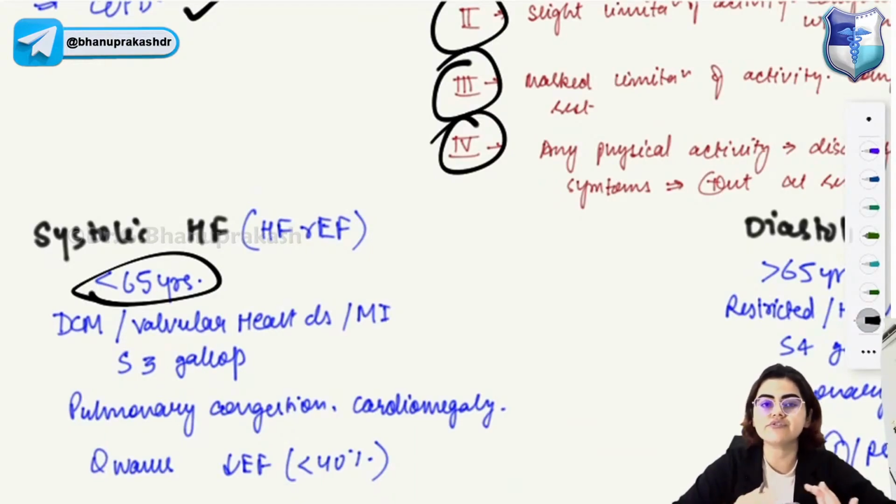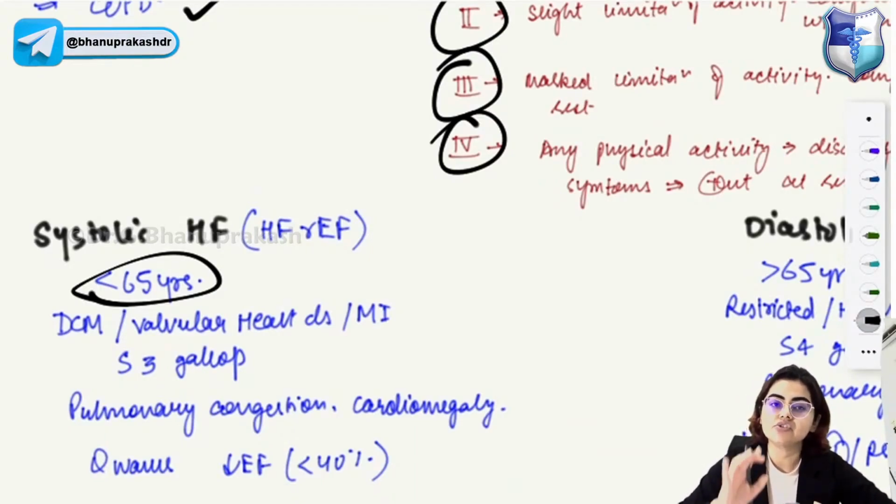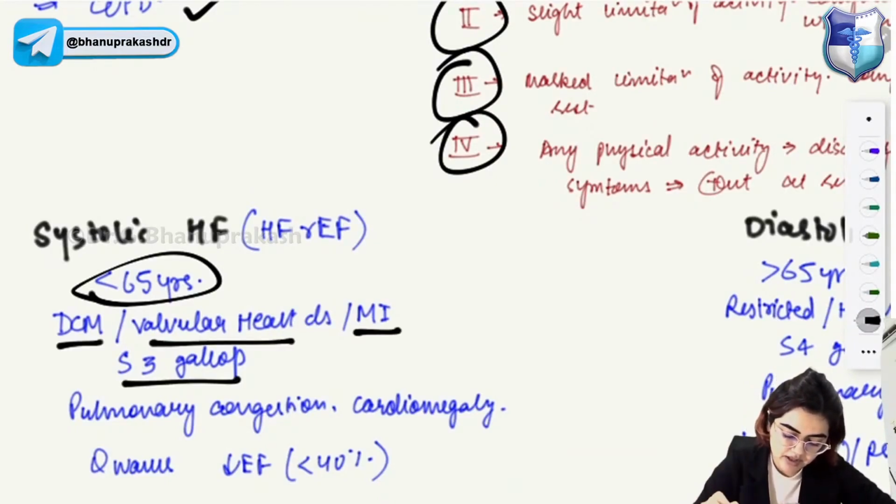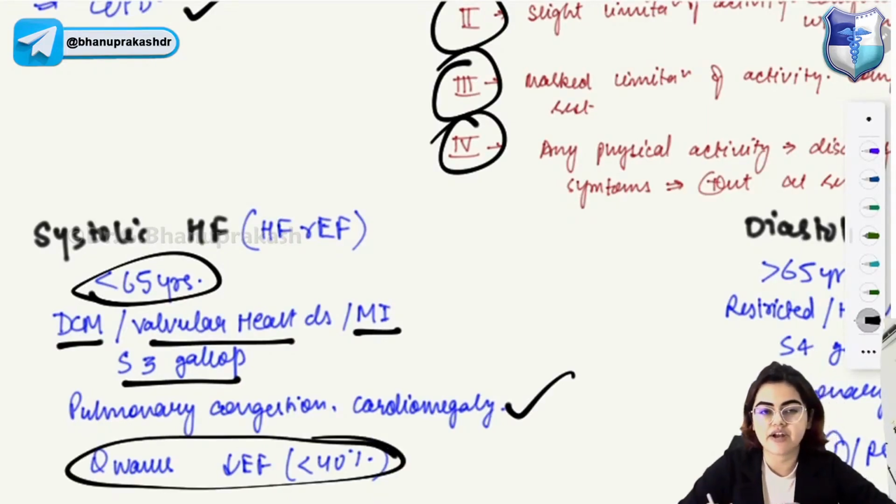What are the different causes of systolic heart failure? Anyone? So, systolic heart failure causes include dilated cardiomyopathy, valvular heart disease, MI, and S3 gallop, and pulmonary congestion and cardiomegaly will happen during systolic heart failure. And you get Q waves and reduced ejection fraction, that is less than 40% in case of systolic heart failure.